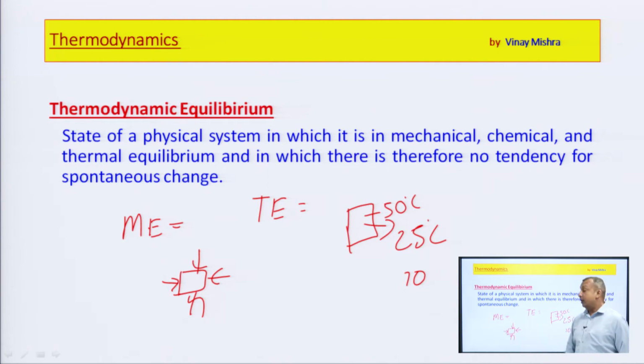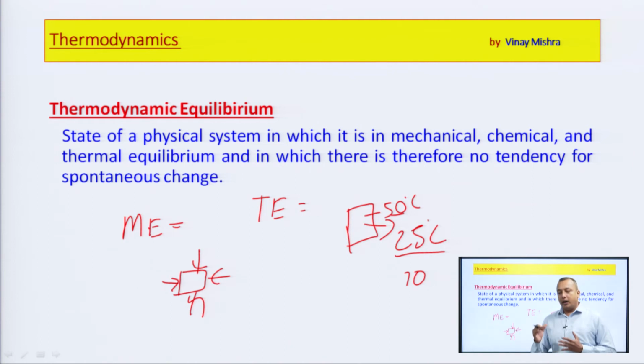That means if the heat is being rejected, its temperature decreases, suppose from 50 to 45, 40 and so on. And if the surrounding temperature is 25 degree centigrade, we consider the surrounding as infinite matter, an infinite mass of air.